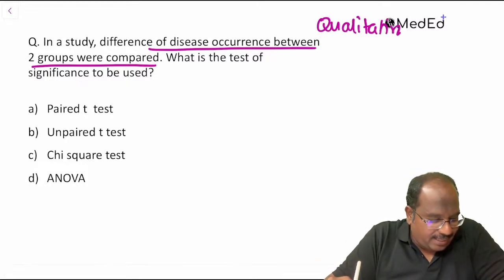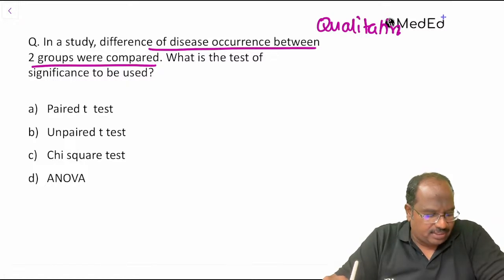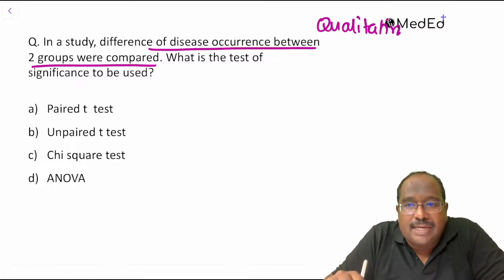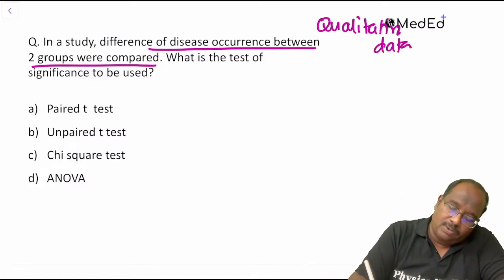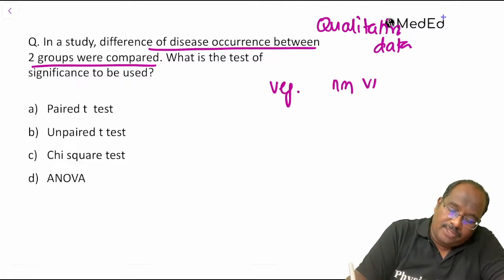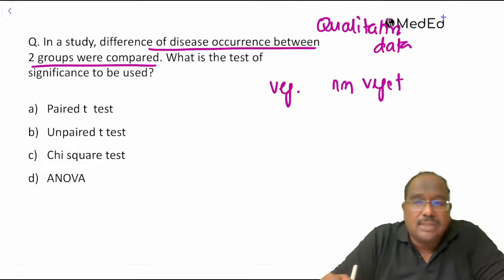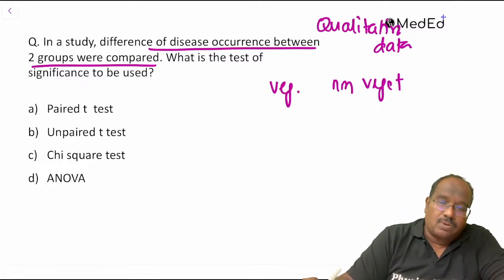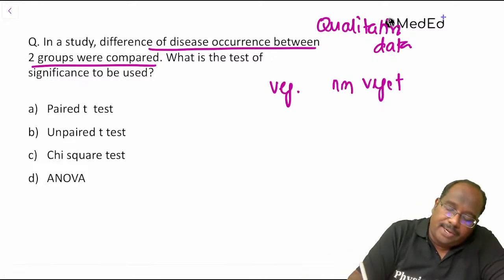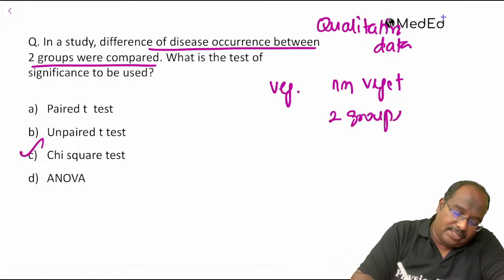In the morning, paired t-test was asked, guys. This is qualitative data, like vegetarian or non-vegetarian, two groups. The data was qualitative. If it is qualitative data with two groups, then what test? Then it is the chi-square test.